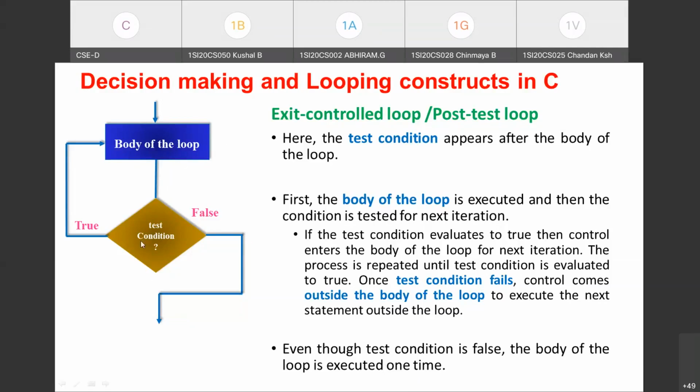At the end, it is going to test the condition. That means after it tests the condition, if it comes to know that it is a failure, the body of the loop would already have been executed. So if you come across a situation where at least one time the body of the loop is to be executed, in that case you can go for this exit control loop. Okay, so this is about exit control loop.